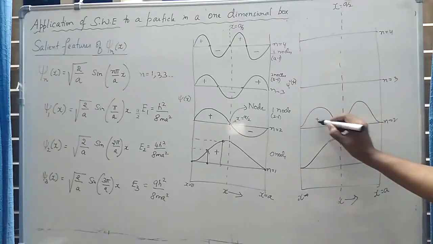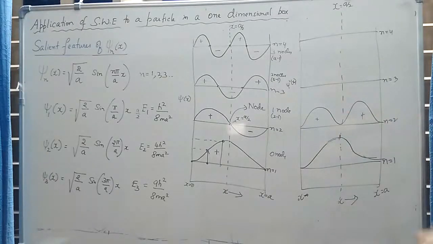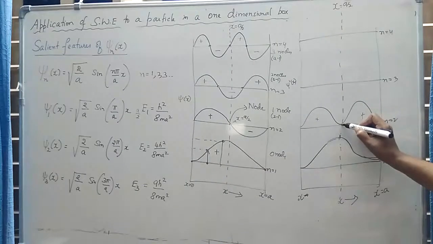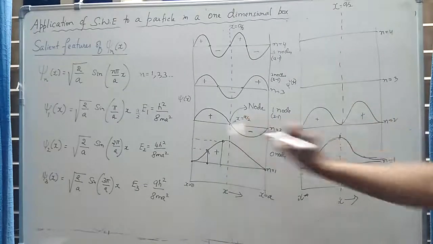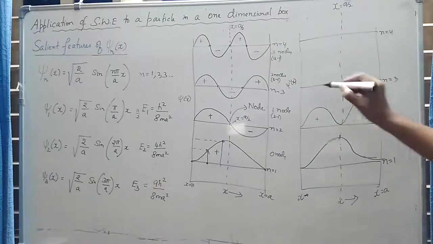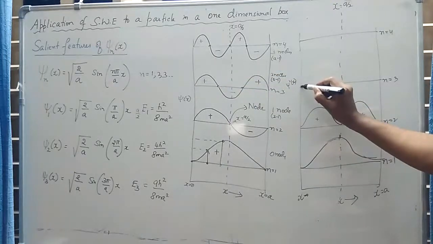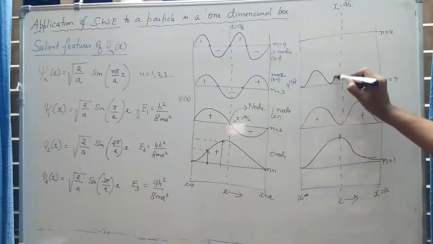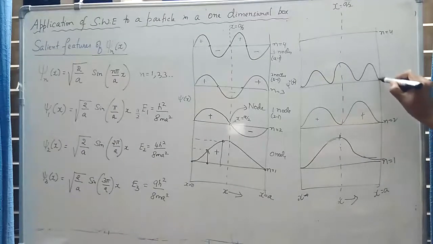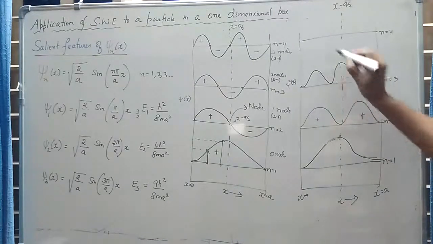Okay, so you have only the positive phases. Remember, here it is still 0 because you have a node here, so the value is 0. So if I take the square of this function, the graph will be something like this. Okay, all are positive.